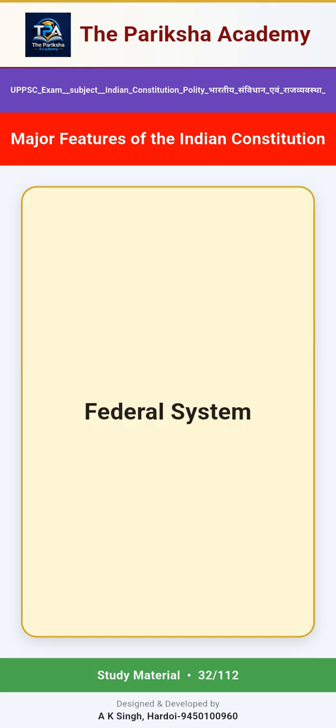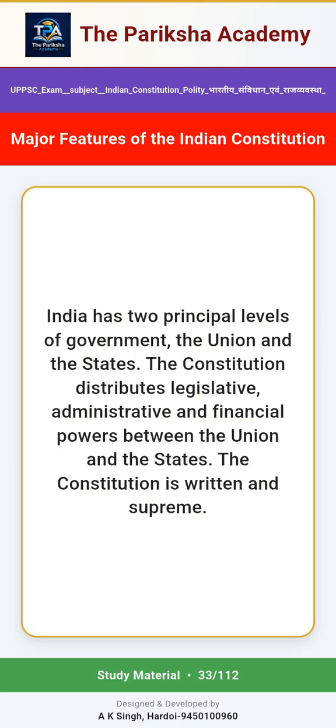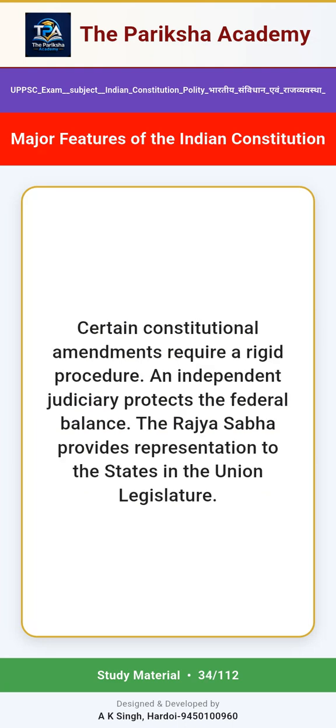Federal system. India has two principal levels of government, the union and the states. The Constitution distributes legislative, administrative and financial powers between the union and the states. The Constitution is written and supreme. Certain constitutional amendments require a rigid procedure. An independent judiciary protects the federal balance. The Rajya Sabha provides representation to the states in the union legislature.